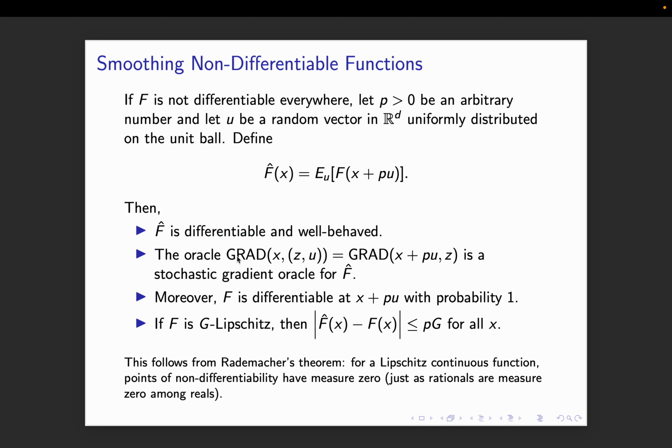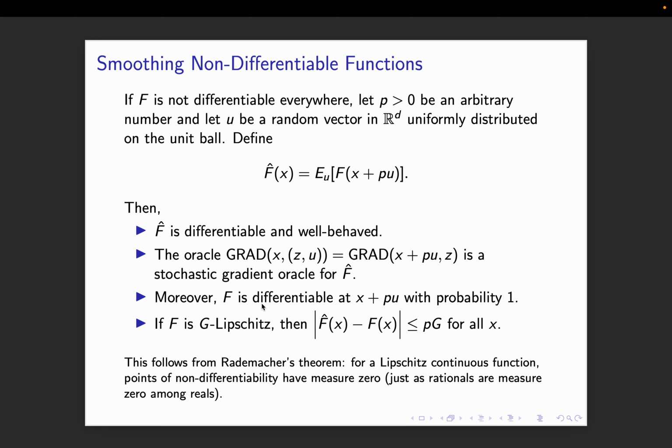The oracle, how would we define the stochastic gradient oracle for this f hat? It will be the gradient oracle for f, but in some direction u, where I just pick u randomly and go in the u direction by length p, and evaluate the stochastic gradient of f at that point. If I put the expectation over here, the expectation gets rid of the u, because it's uniformly distributed in a ball, randomly distributed, right? So the stochastic gradient oracle for f is the stochastic gradient oracle for f hat as well.